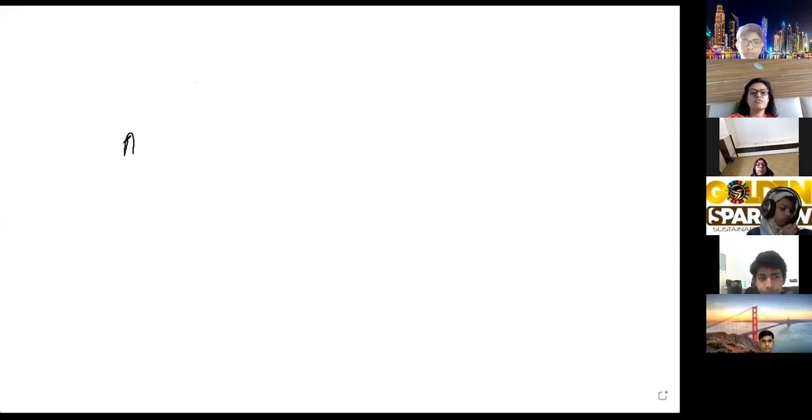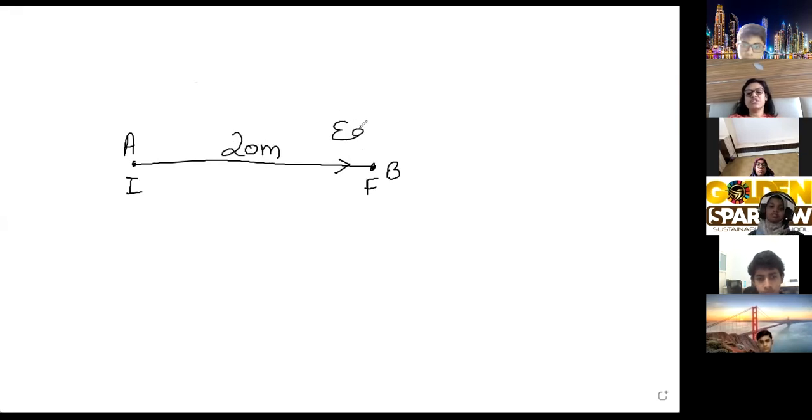Suppose you have one point here and one point here. This is the initial position, this is the final position. And in one direction only, on a straight line path, if the object covers this distance, suppose 20 meter towards east, the shortest straight line is the shortest distance.